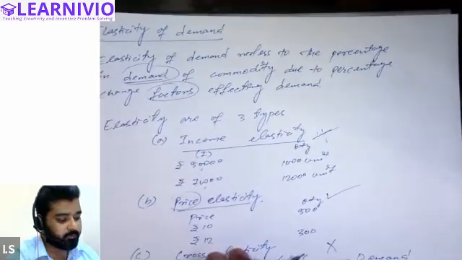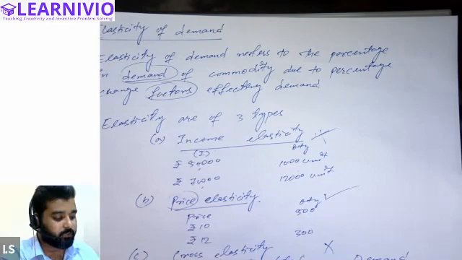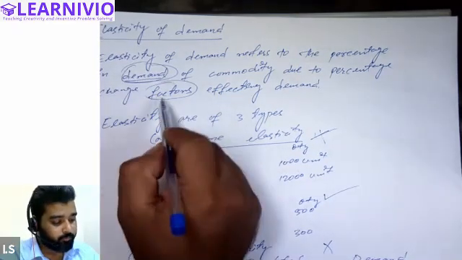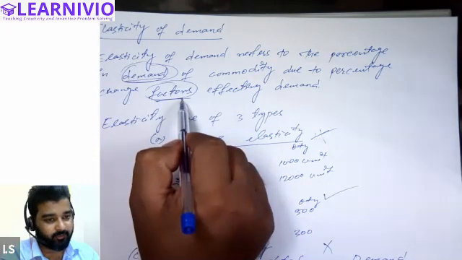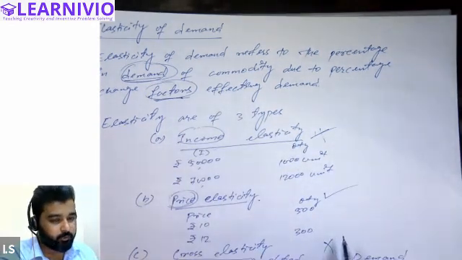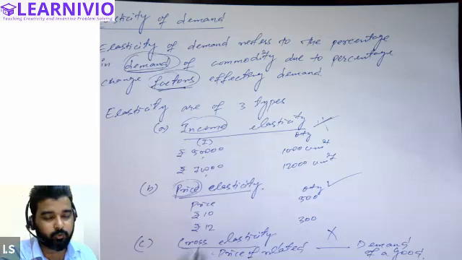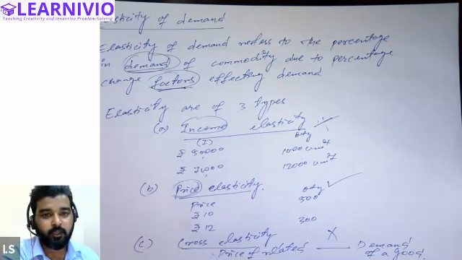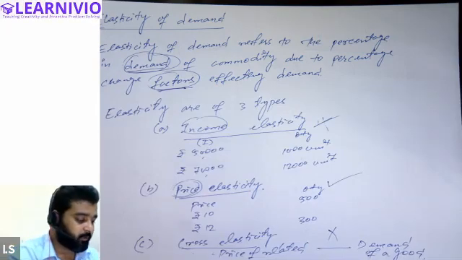But remember and understand this, that elasticity of demand basically shows the percentage change in demand of a commodity due to percentage change in any factor. Primarily, under elasticity, we consider only three factors. First is income, then price, and then price of the related good. When demand changes due to income, it is called income elasticity. When demand changes due to price of the related good, then we will call it cross elasticity. And when demand changes due to price of the commodity, then we will call it price elasticity of demand. Now let's understand what is price elasticity of demand and what is the use of price elasticity of demand.